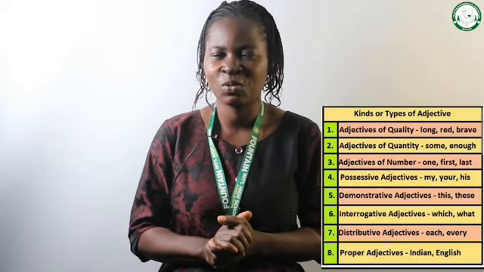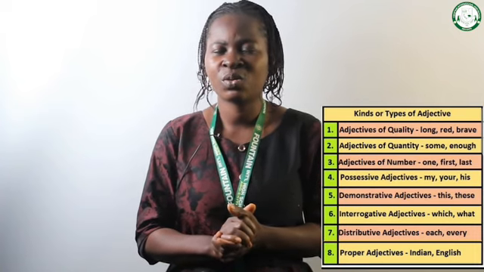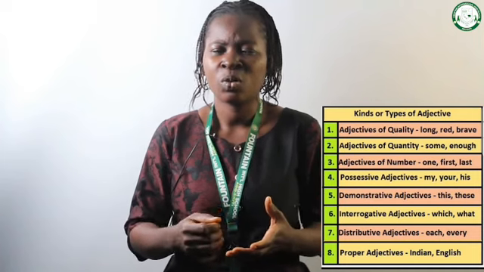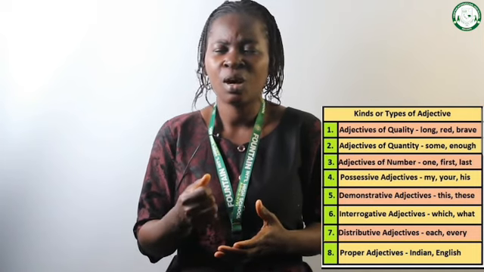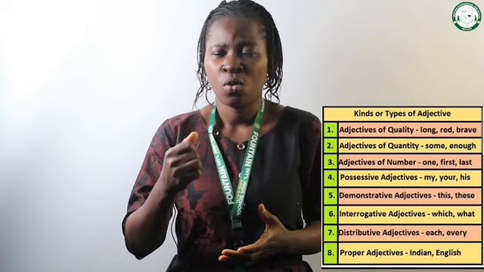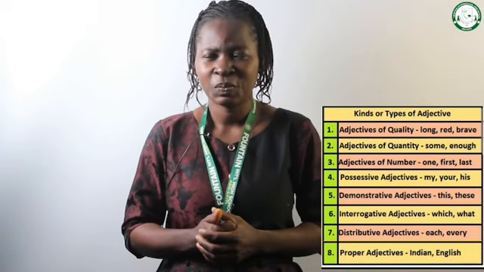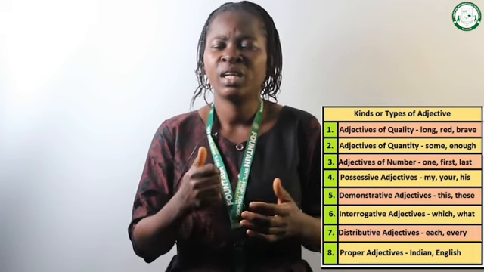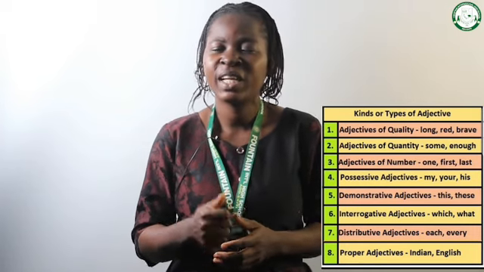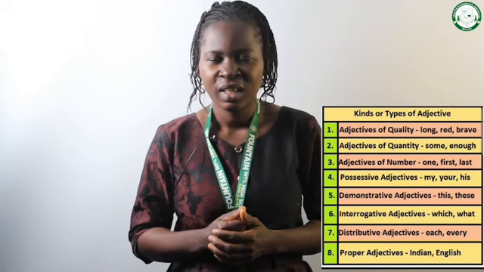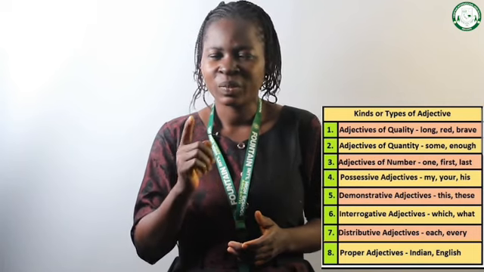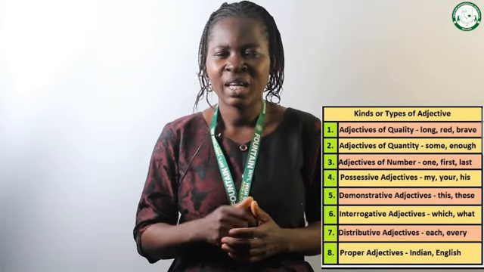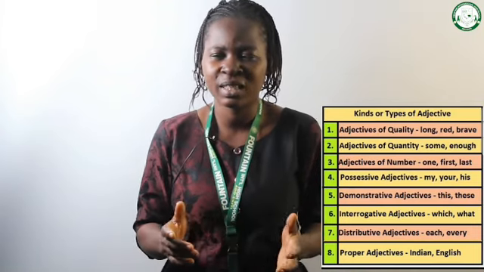Quantity adjective. When we're talking about quantity, we are talking about an adjective that shows the size, most times of uncountable nouns. For example, look at the word little. She gave me little water. The adjective in that sentence is little. What makes it a quantitative adjective?